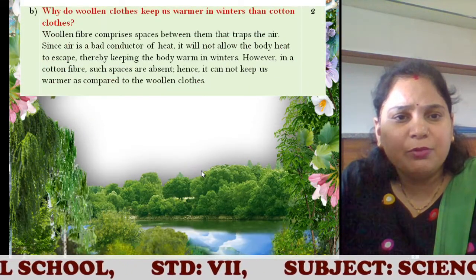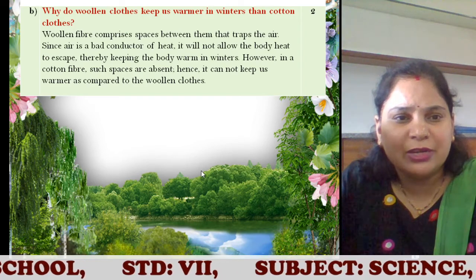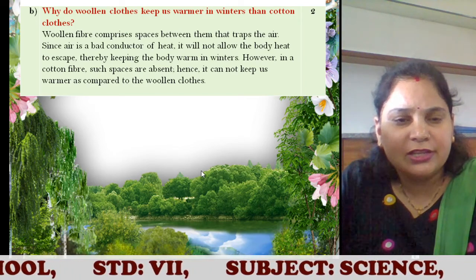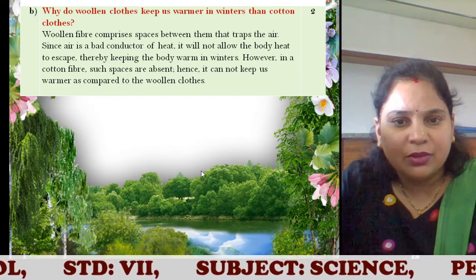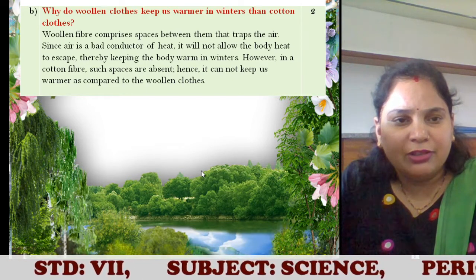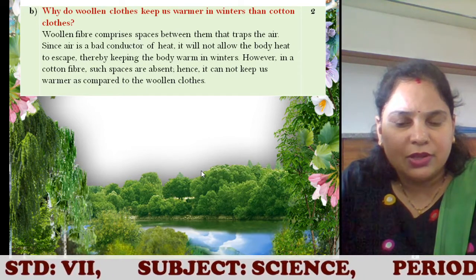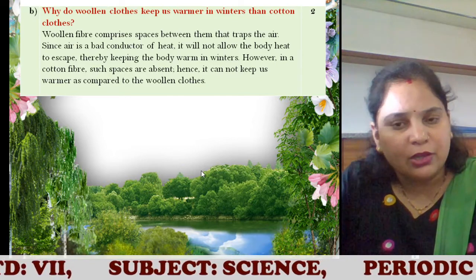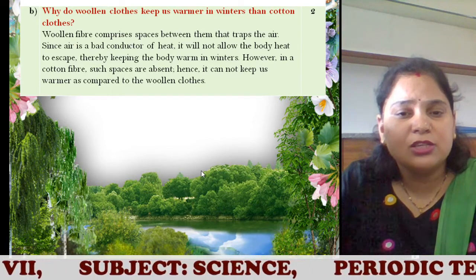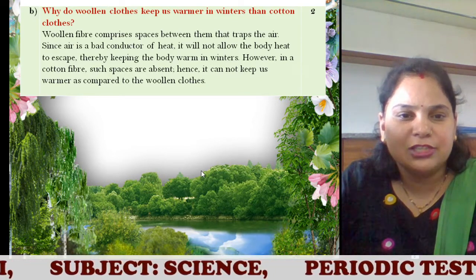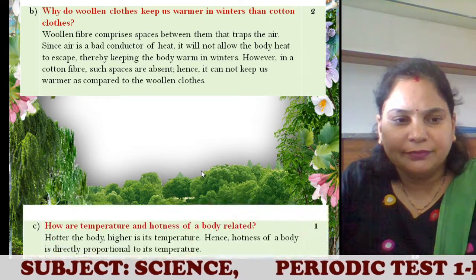B part, why do woolen clothes keep us warmer in winters than cotton clothes? So again here it is about the conduction of heat. Okay, that you have to write with the correct sentence, it is 2 marks. When it is for 1 mark, simple. 2 marks, elaborate. 3 marks, more. And 5 marks, justify with many points.